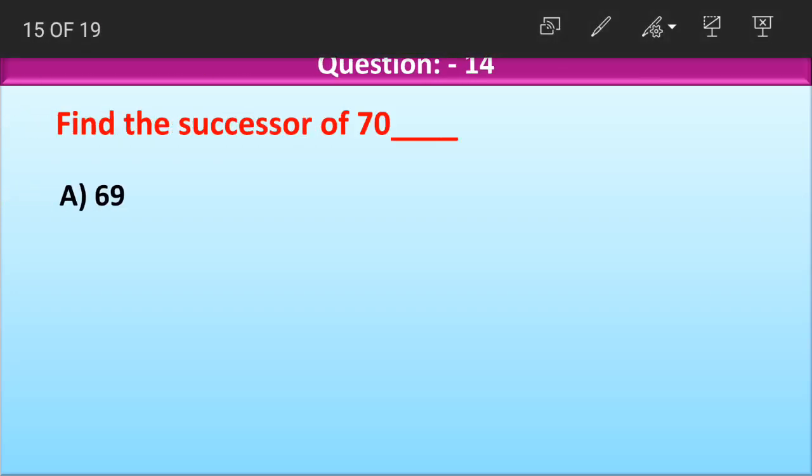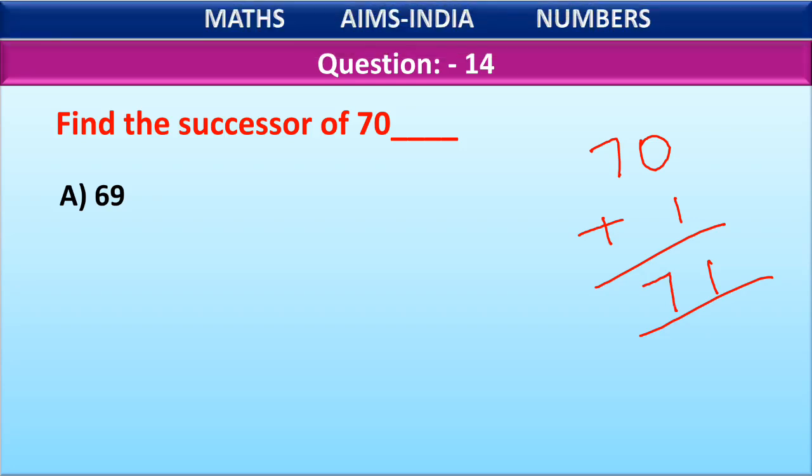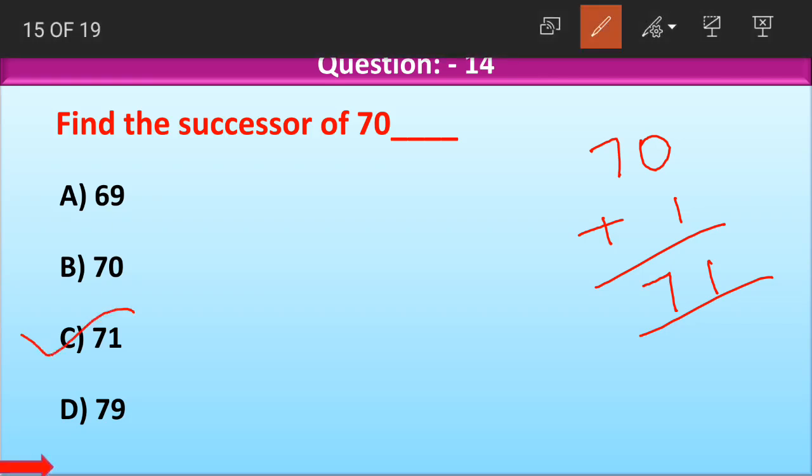Again, let us find out the successor of 70. How do we find it? We add 1 to the given number. 70 plus 1: 0 plus 1 gives us 1, and 7. 71. Successor of 70 is 71. Coming to the options, option A 69, option B 70, option C 71, option D 79. Which is the correct option here, children? Option C, 71.